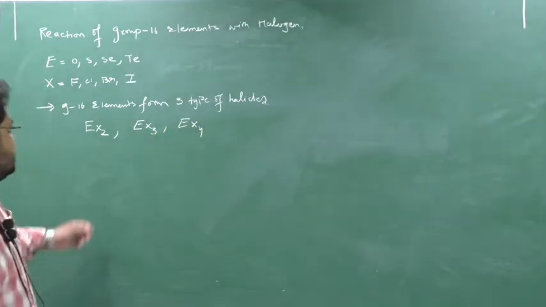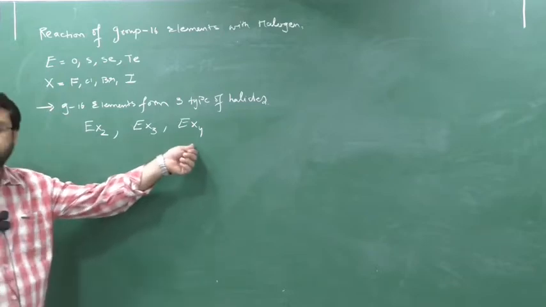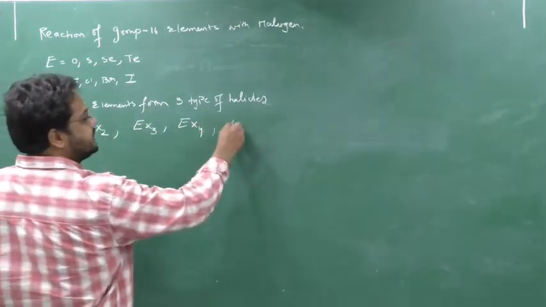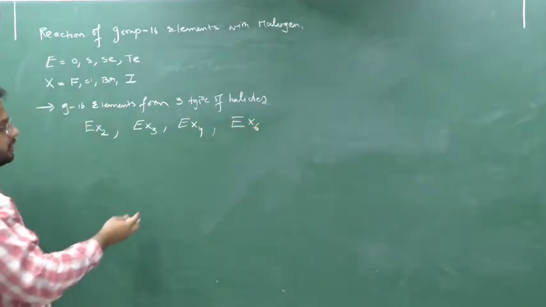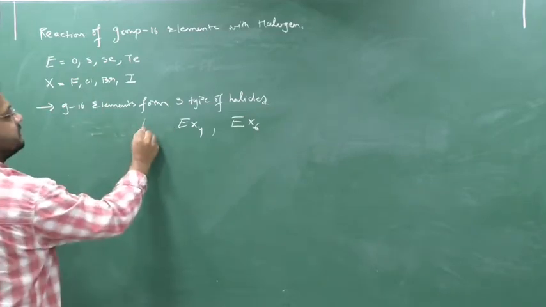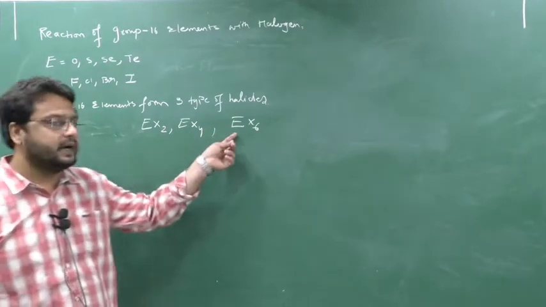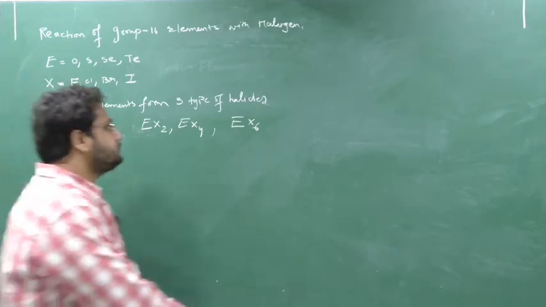By seeing the halogen we can give the name as dihalide, trihalide and tetrahalide respectively, and it can also be formed as hexahalide. Trihalide is not considered in your course, so I am not doing it. So you can consider here dihalide, tetrahalide and hexahalide. It also forms monohalide, which I will discuss later on.